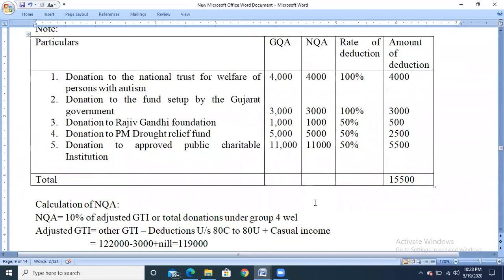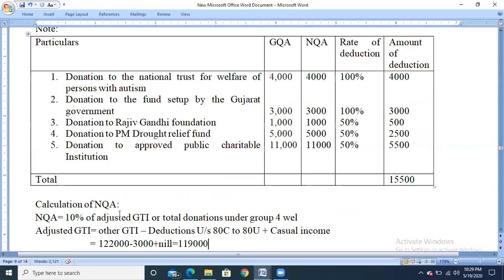So net qualifying amount will be calculated as 10% of adjusted gross total income or total donations under group 4, whichever is less. Means first we need to calculate the net qualifying amount by using the formula: 10% of adjusted gross total income or total donations which has been contributed by the assessee under group 4, whichever is